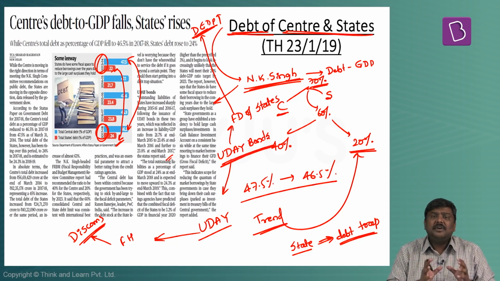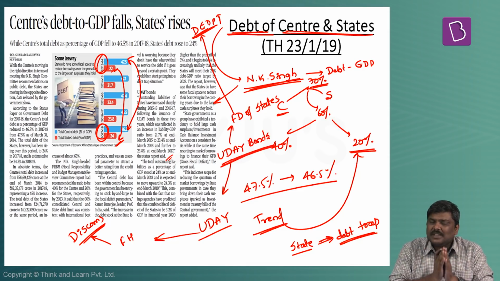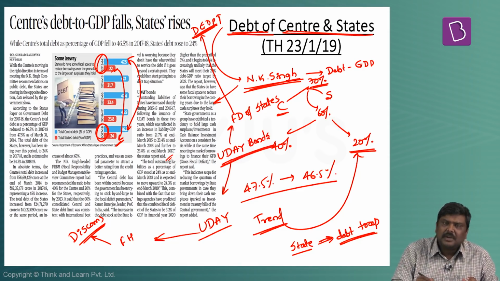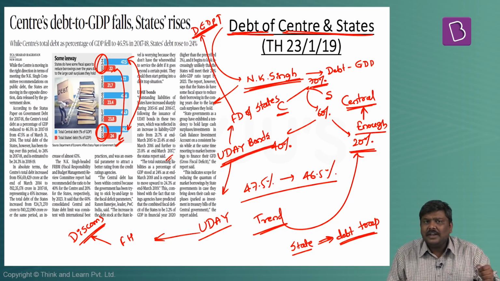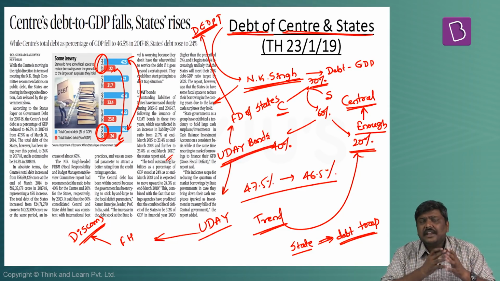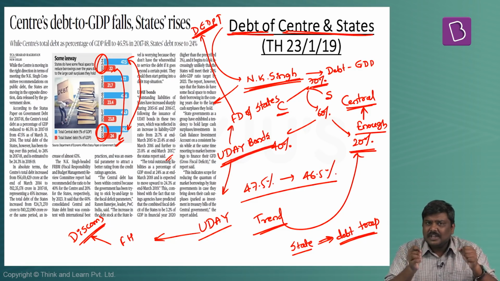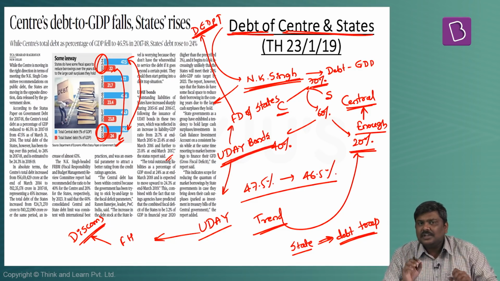Apart from the danger of falling into a debt trap, another issue with respect to the higher debt to GDP ratio of the states is that the central government will have more than enough financial resources. That is, it has the right to impose a higher income tax rate and collect more income taxes. It has many other sources to collect revenue or receipts to ensure that it can drag down the debt to GDP ratio. In the same way, states do not have sufficient financial resources to drag down this particular debt to GDP ratio whenever they want to. That is one issue.